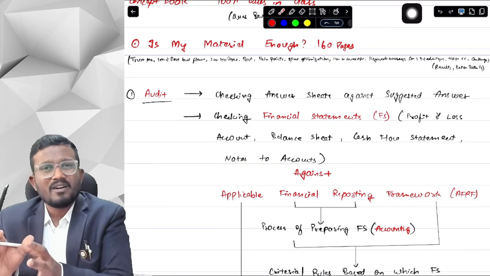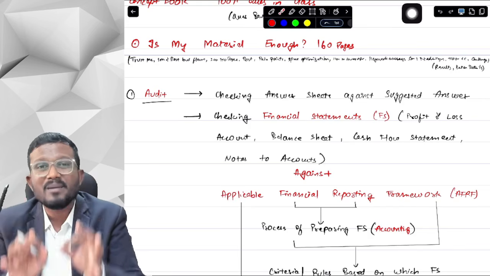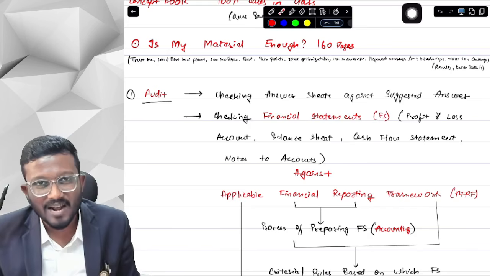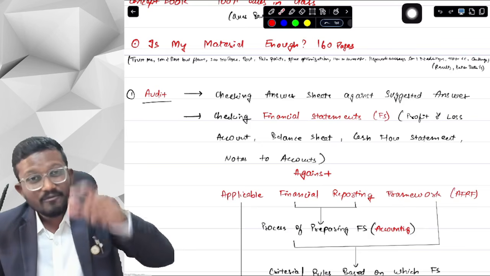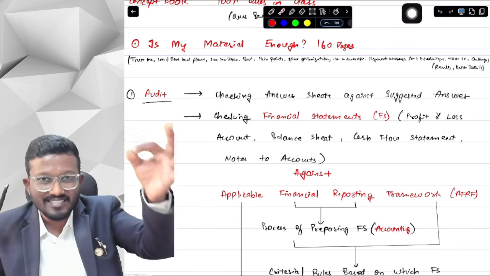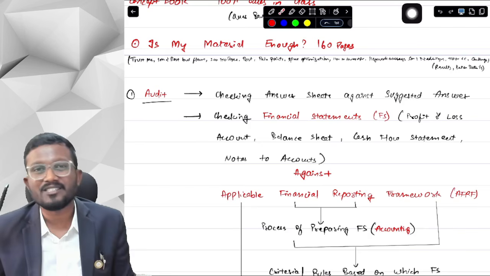Everything that we are going to cover in this basic lecture today, we will be hearing in every part of our CA final audit syllabus multiple times. So you don't have to learn anything. You don't have to write these handwritten notes because these are not relevant for your exam, but you have to understand these topics very carefully.